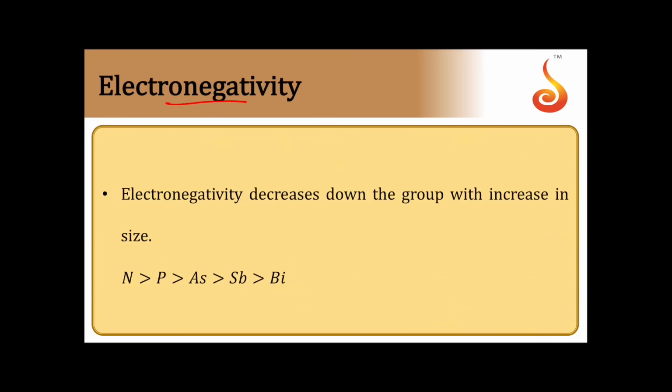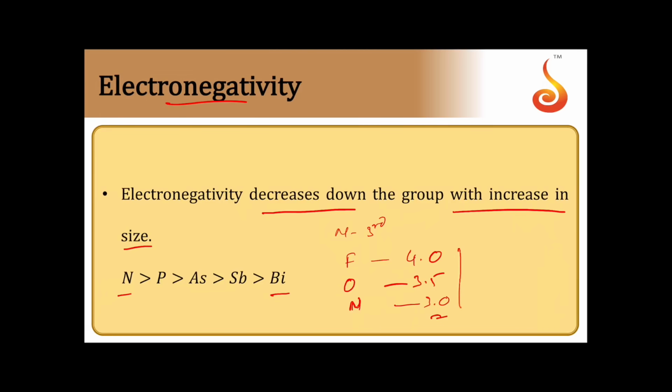Then comes electronegativity. Electronegativity shows the normal trend only. It will be decreasing down the group with the increase of atomic size. So nitrogen is the highest, bismuth the least. But actually nitrogen is the third highest element in the periodic table. The first one is fluorine, having 4 units of EN value. The second element is oxygen, having 3.5 units. And the next element is nitrogen, having 3.0 units. So nitrogen is the third highest EN element in the periodic table on the Pauling scale. So EN values are decreasing down the group with the increase of atomic size.